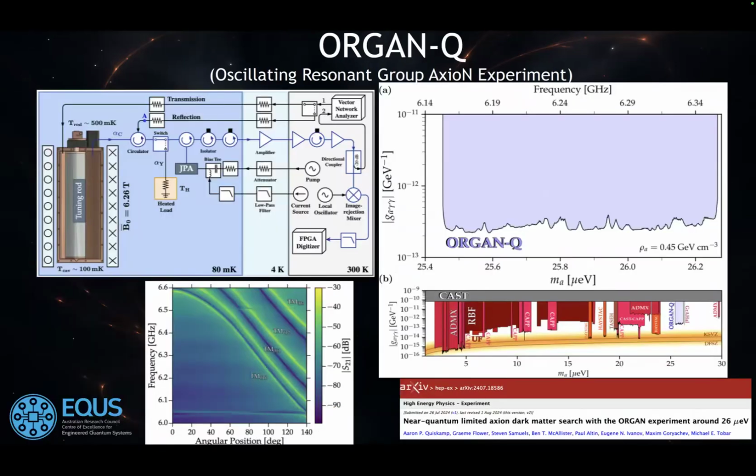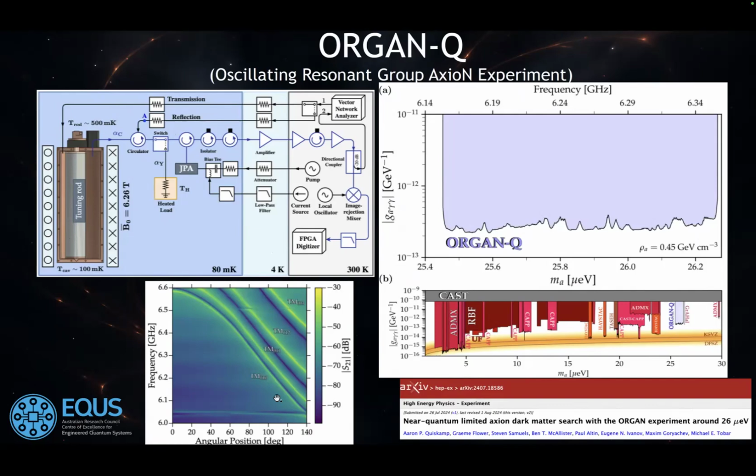And the latest advancement in the development is called ORGAN-Q. Q stands for quantum, and we are trying to leverage low-noise quantum-limited amplification, in our case in the form of Josephson parametric amplifiers, which we can implement into our setup. This is all microwave stuff, coupled to a classical Sikivie haloscope. This is what we are running right now.